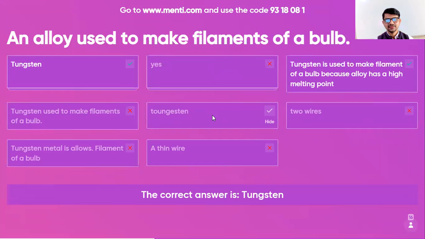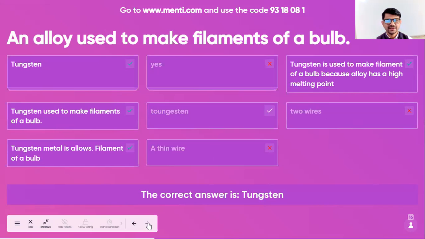Yes. Tongue, spellings of tongue is wrong. That is this tongue, not this. Okay. We have written wrong spelling of tungsten. So let's see the result.